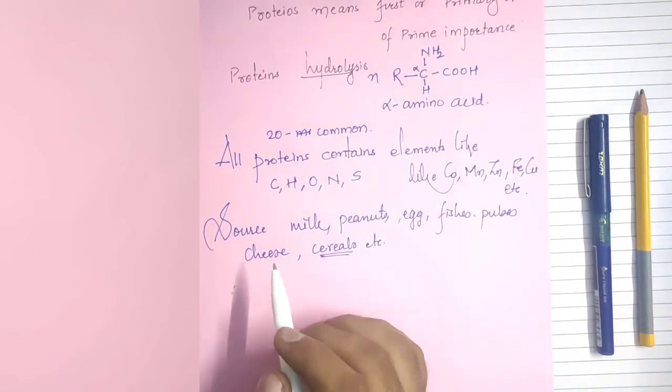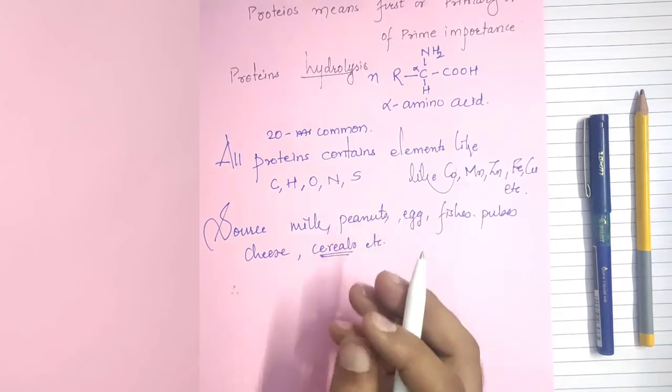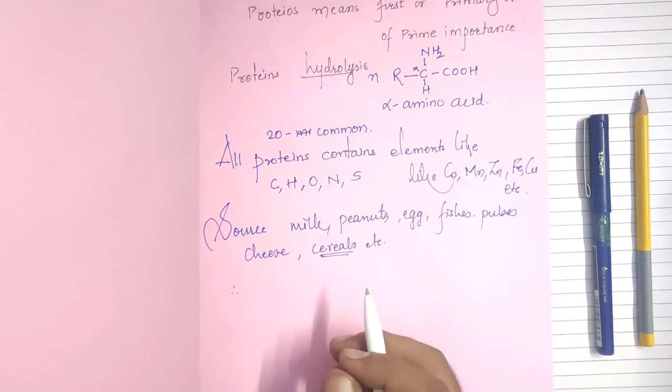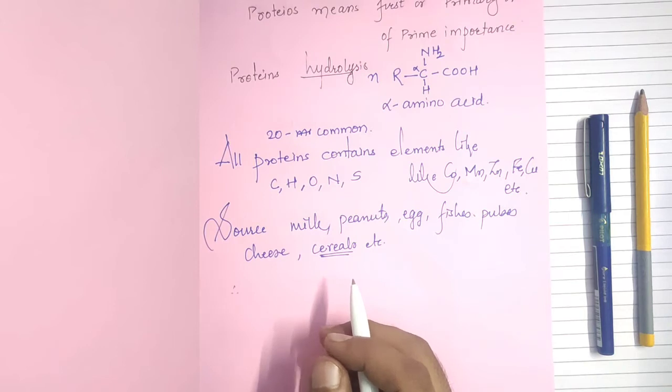Now, you know very well what an organic compound is. The compounds which contain carbon atoms are organic compounds, except for a few. For example, carbon dioxide, carbonate, and carbon monoxide are not organic.